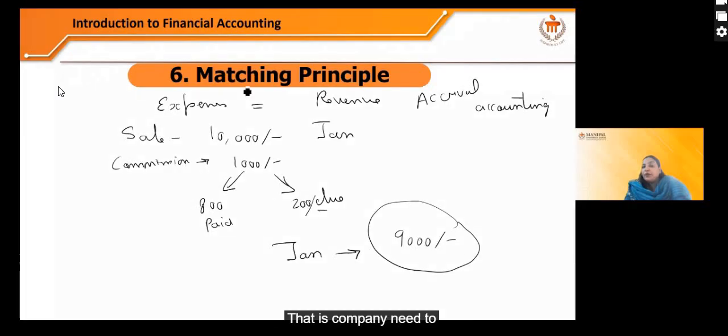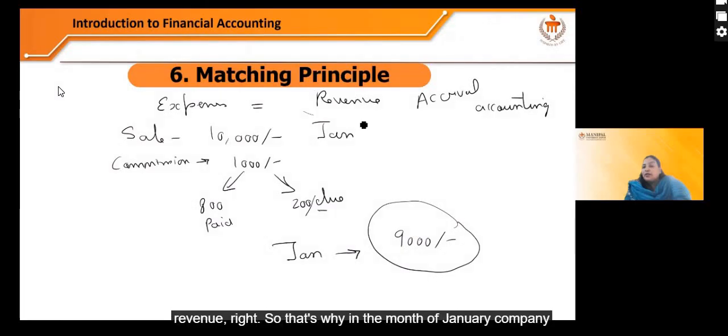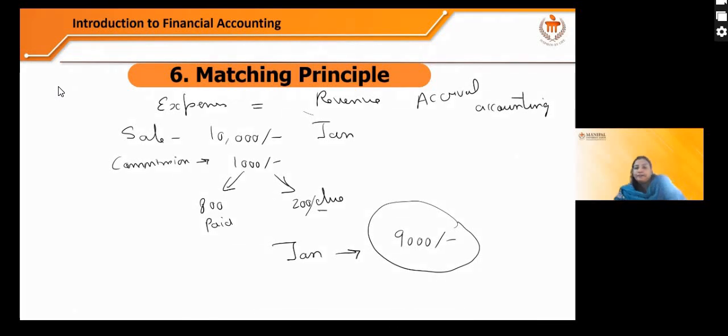That is, the company needs to match the expenses with the revenue, right? So this is accrual accounting and this is the matching principle, where one needs to match the expenses with the revenue. I hope it is clear.